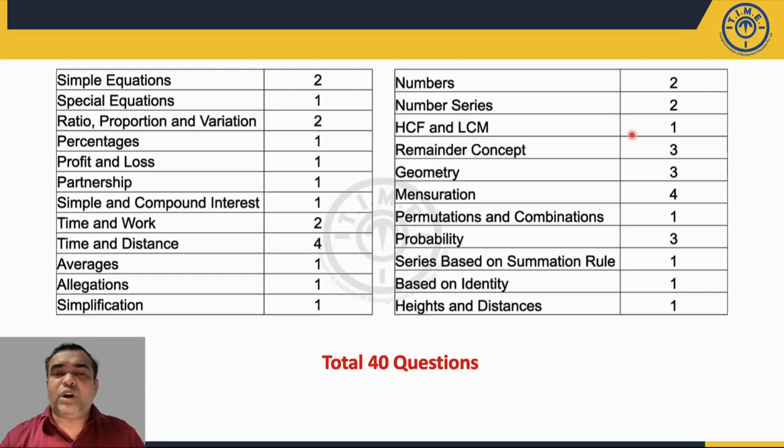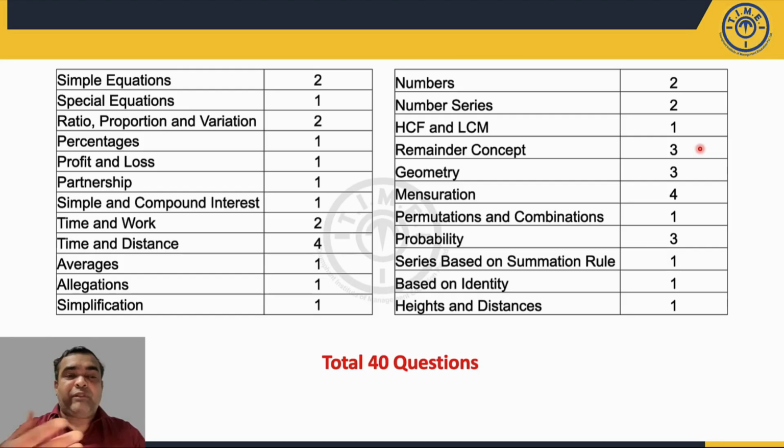The only issue was there were many questions which were time consuming, where the amount of data given was more and the reading time required was more. Those kind of questions you should have skipped. For example, a few remainder concept based questions were easy. If you know the remainder concept, you could have easily answered those questions. Fine. There were certain questions that were lengthy in terms of the amount of data given, so those could have been avoided.